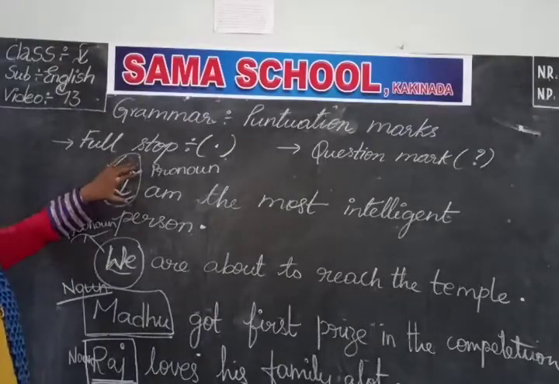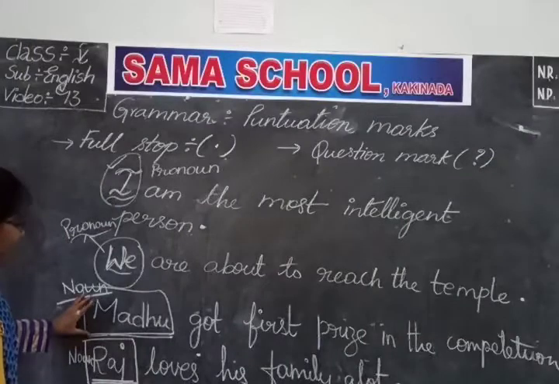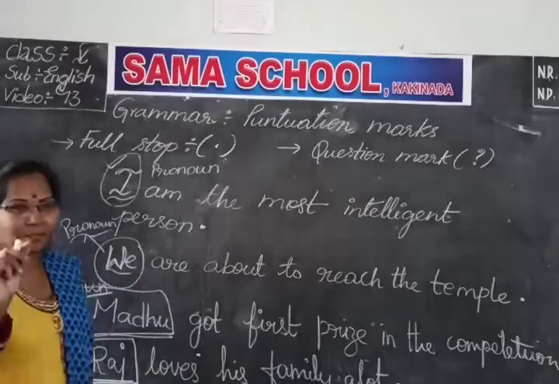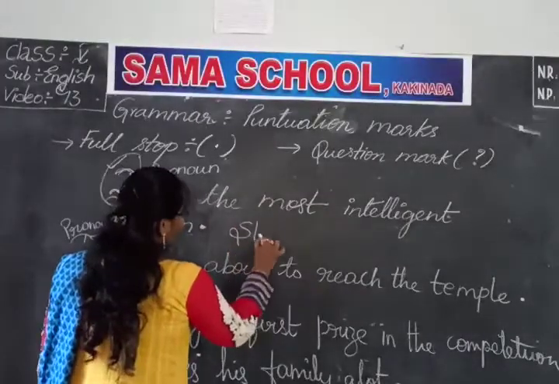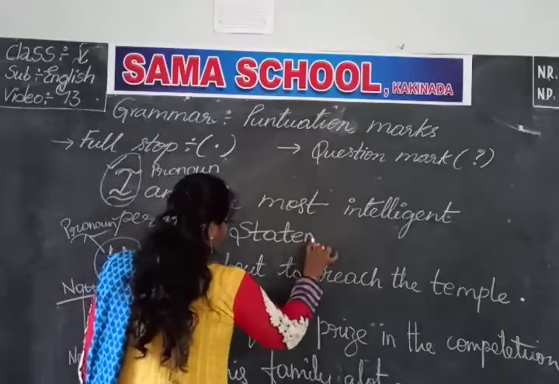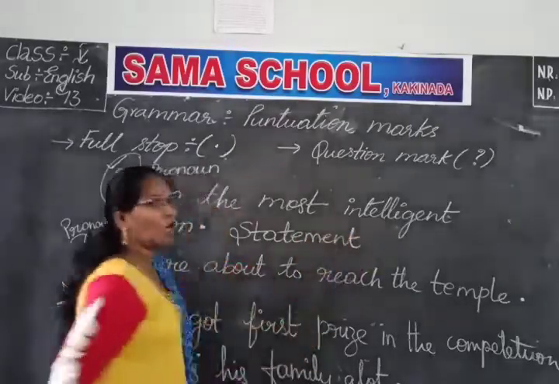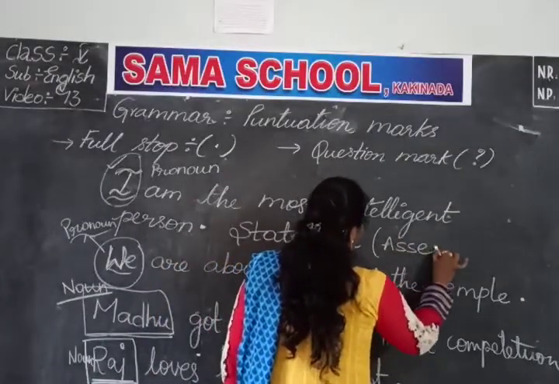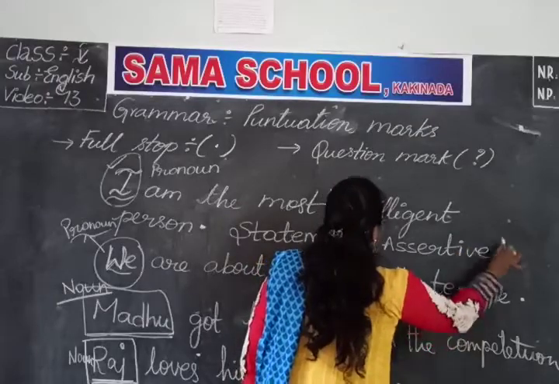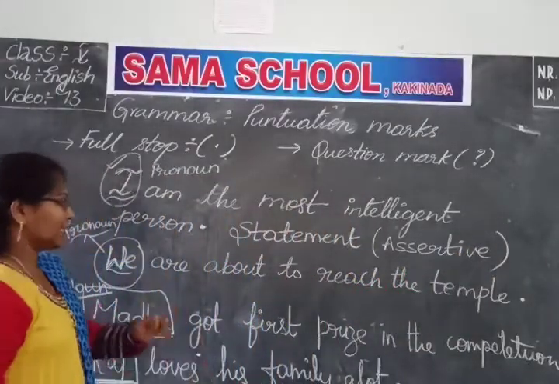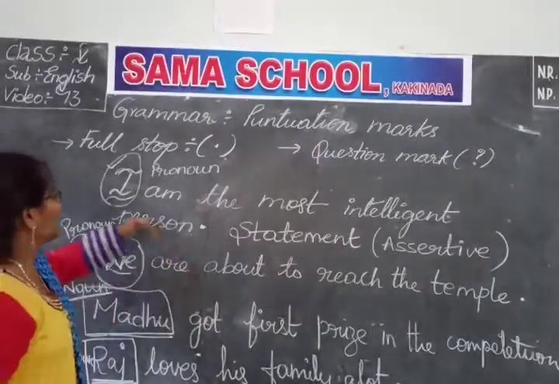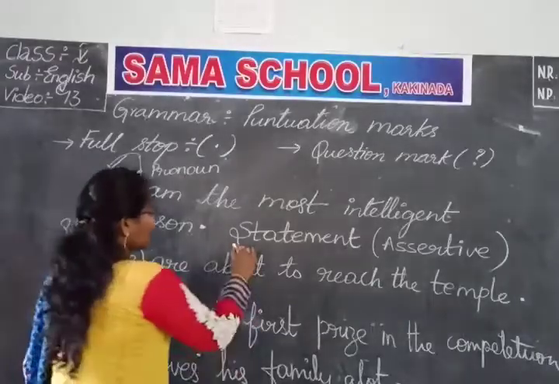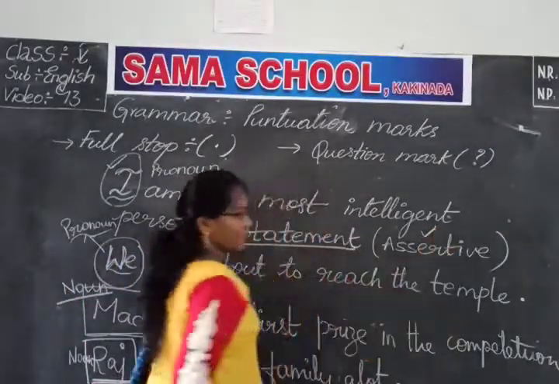If we start any sentence with a pronoun or if we start any sentence with a noun, we consider that sentence as a statement. Or we can call it as an assertive sentence. Okay, children? So, with this it is clear. When we write any sentence with a noun or a pronoun, we consider that sentence as a statement or an assertive sentence.